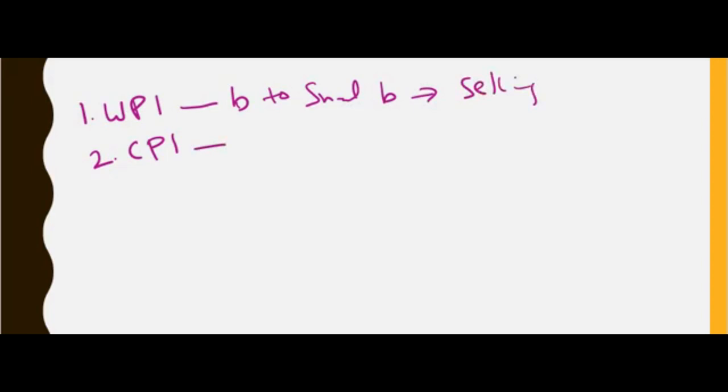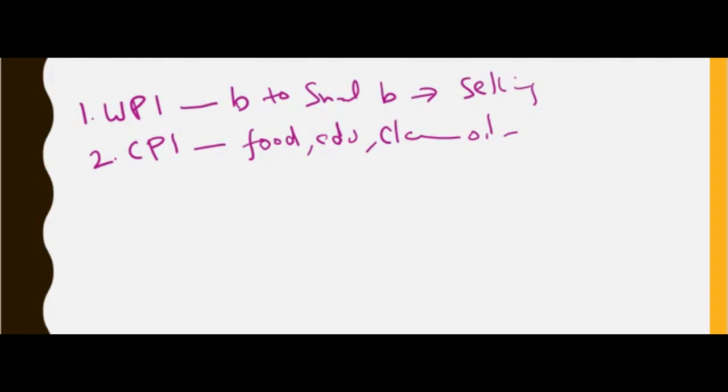WPI is wholesale and CPI, consumer price index, is for retail, where the rise in the prices of commodities like food, education, electronics, oil, etc., which are sold to the end consumers for usage.